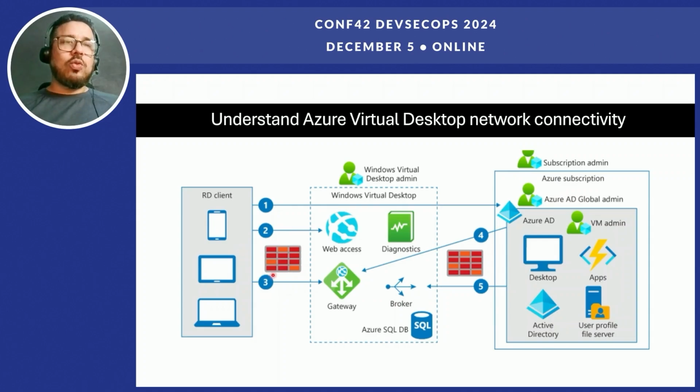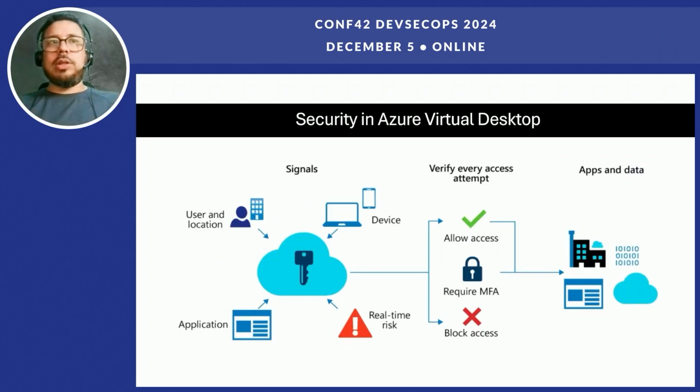We don't have to create this firewall or this other firewall. Those resources are administered by Microsoft. So we don't have to open port 3389. We just use our browser, authenticate with our Entra ID credentials, and then we can enter the environment. A good security layer related to Azure Virtual Desktop is that we will use our Entra ID authentication.